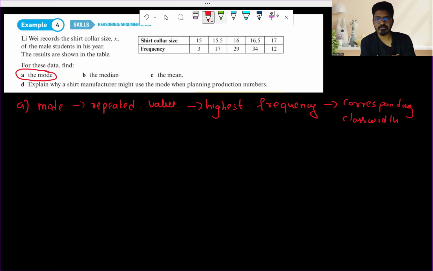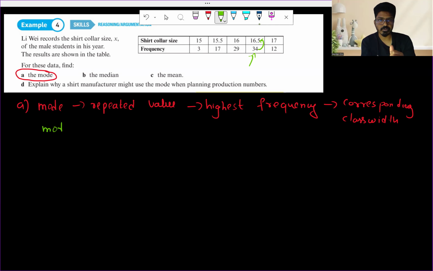So here, if you notice, the highest frequency is 34, and then the corresponding class width is going to be our mode. So don't say the frequency is going to be the mode. No, frequency is the number. Okay, so all right. So here our mode will be